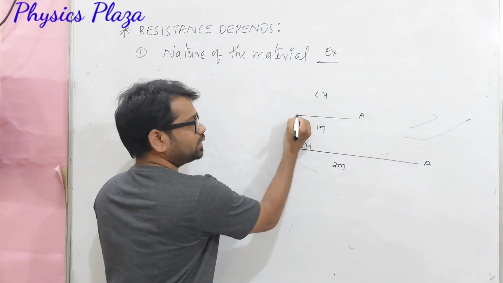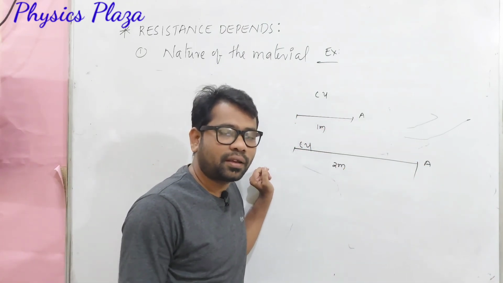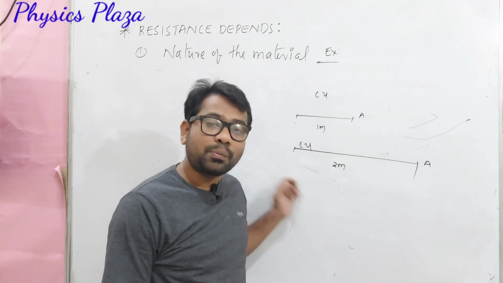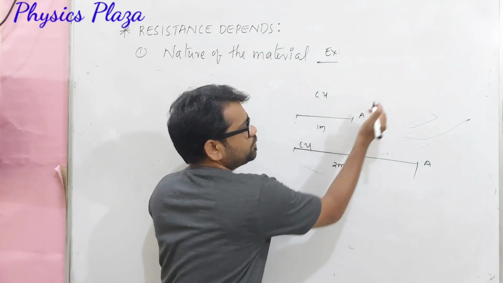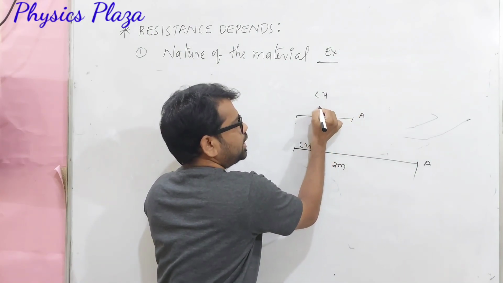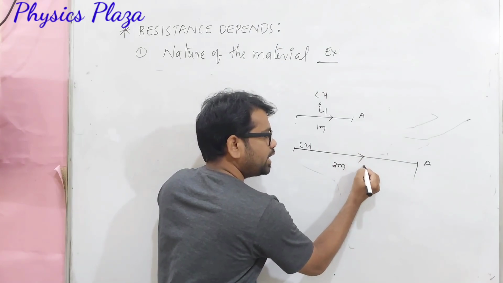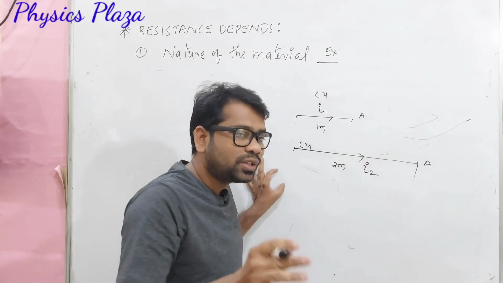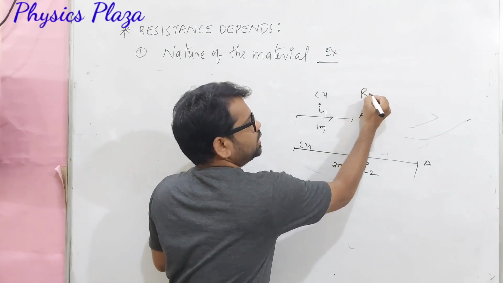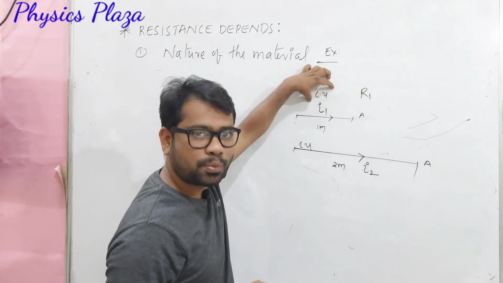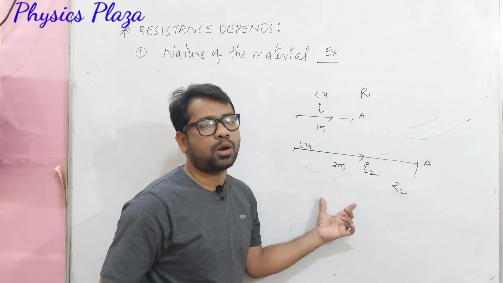Now let us create the same potential difference across the ends of the conductors. Let I1 be the current flowing through the first copper wire and I2 the current through the second copper wire. Let R1 be the resistance offered by the first copper wire and R2 the resistance offered by the second.